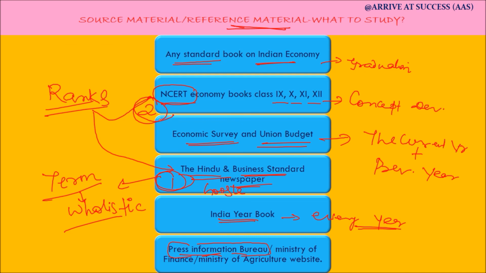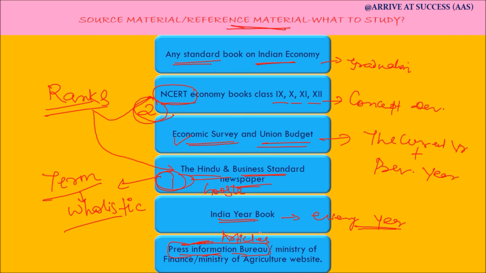Moreover, the latest programs and schemes of the government as well as the government point of view are generally given in the economic survey and union budget also. Moreover, as we have already seen, almost all the topics which are covered by The Hindu, or the government schemes or the basic concepts, repeatedly come in the news through the articles of Press Information Bureau.